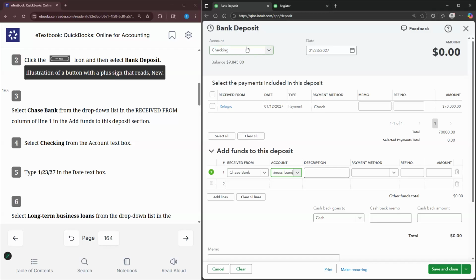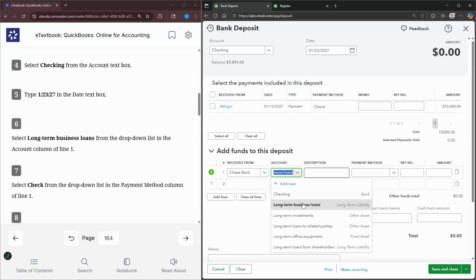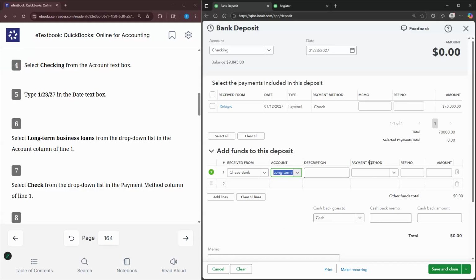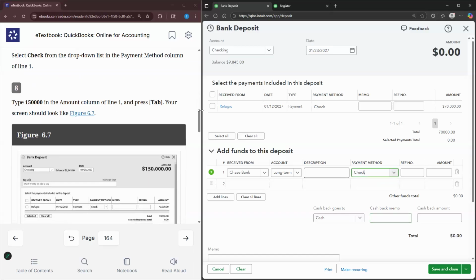All right, so the verbiage was a little confusing. So checking is here. We already have the date. And then long-term business loans is what is going to be input here. And then we're going to select check for the payment method. And we're going to type in 150,000.